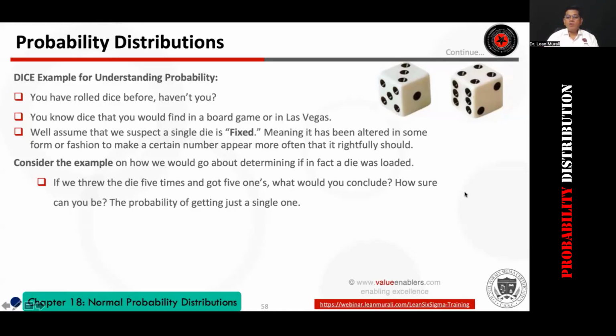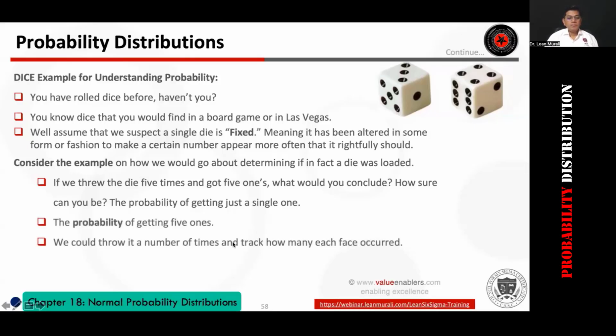Okay. We are talking about the dice. Now, what is the probability of getting 5 ones together? What is the probability of getting 5 ones? Anybody can attempt this. I'll just give you 15 seconds.